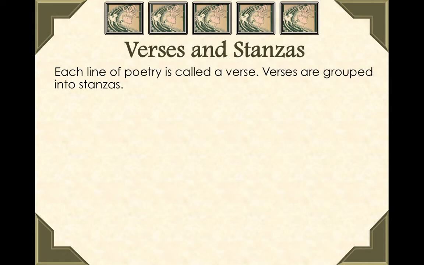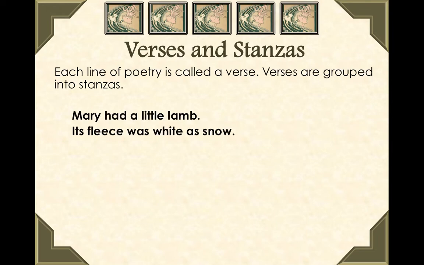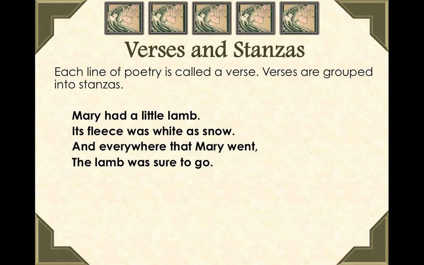Okay, verses and stanzas. So we said each line of poetry is called a verse. Verses are grouped into what we call stanzas. Mary had a little lamb. That is one verse. Mary had a little lamb. Its fleece was as white as snow, and everywhere that Mary went, the lamb was sure to go.